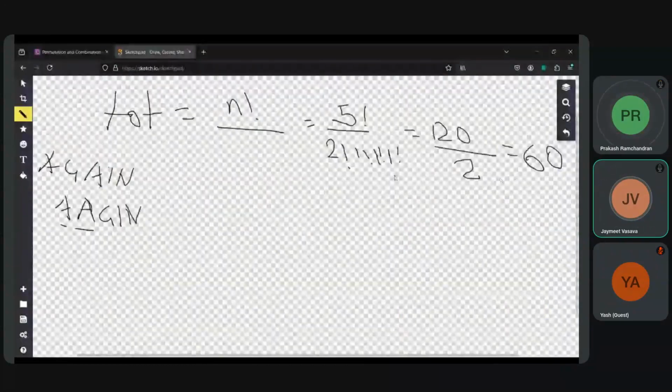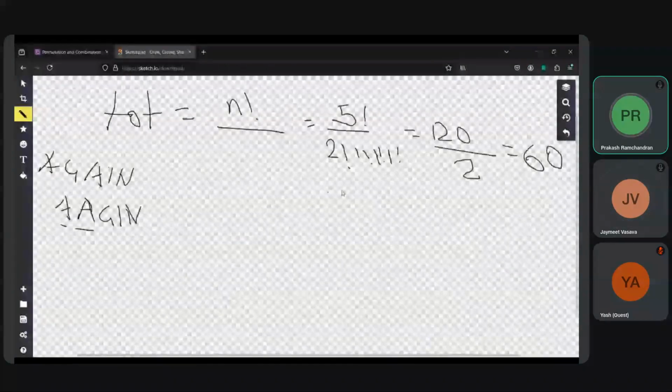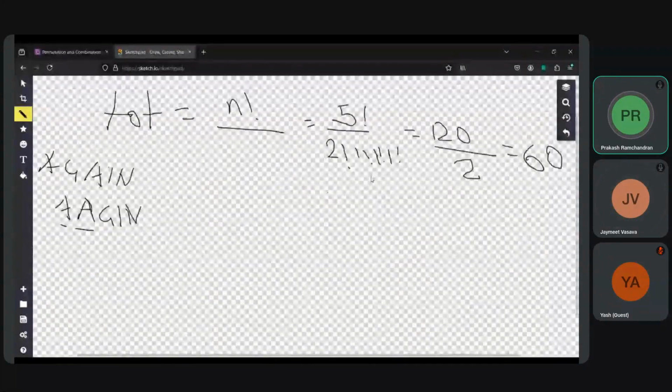First 24, yeah. So why did you say 2 factorial? Because you are talking for A, or is it for only... No, it's because A is appearing in the word 2 times. Okay, and the rest of them are appearing what? One time. But then 5 factorial by what? It is not 60. Why does it come to 60?